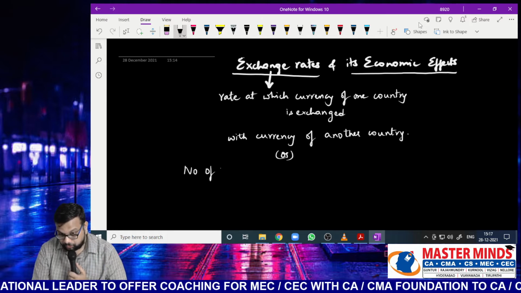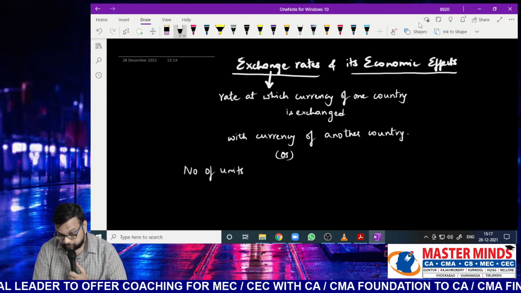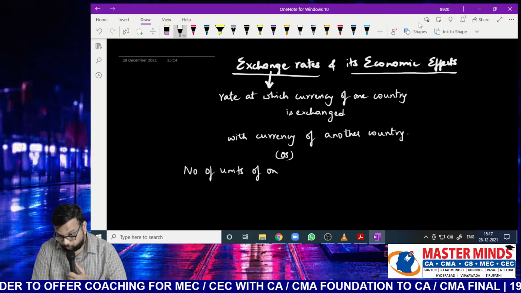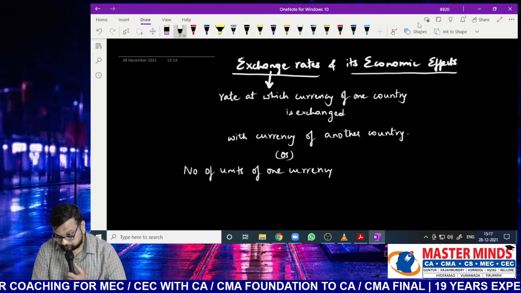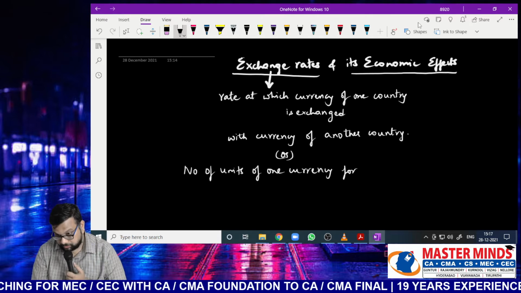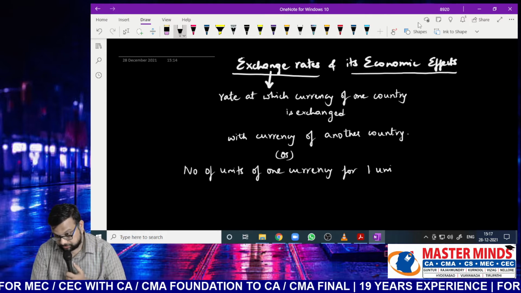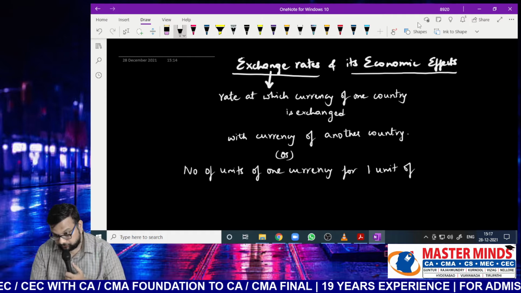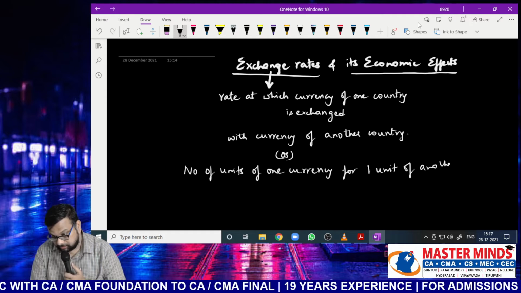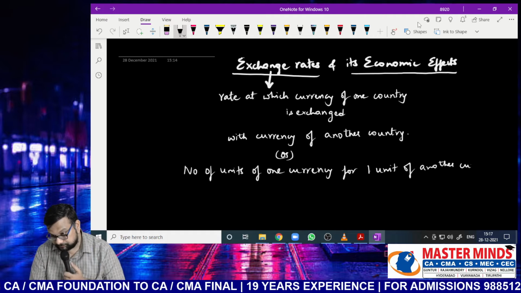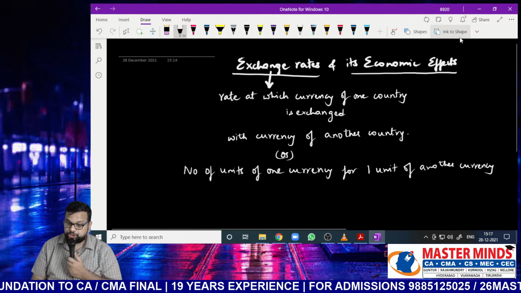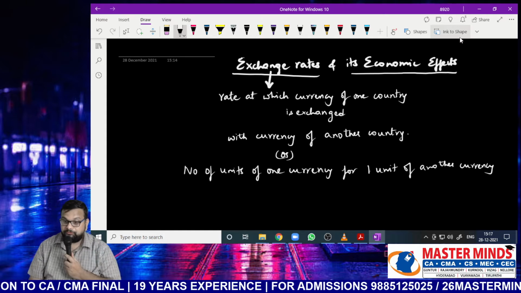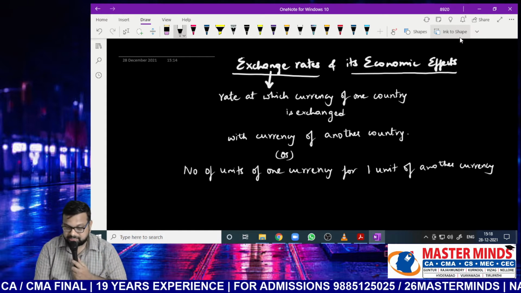the number of units of one currency per one unit of another currency.